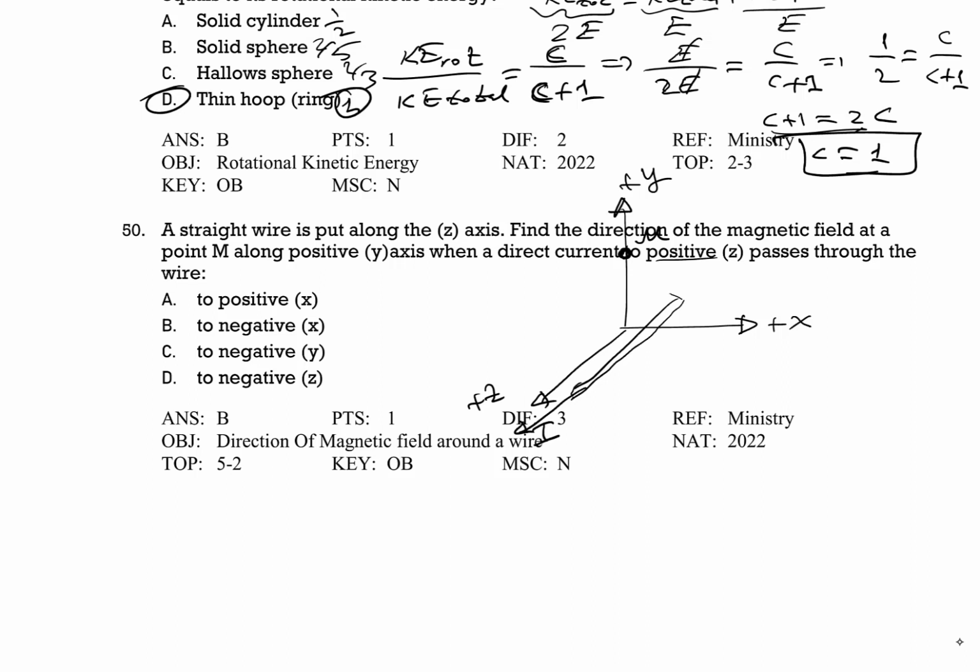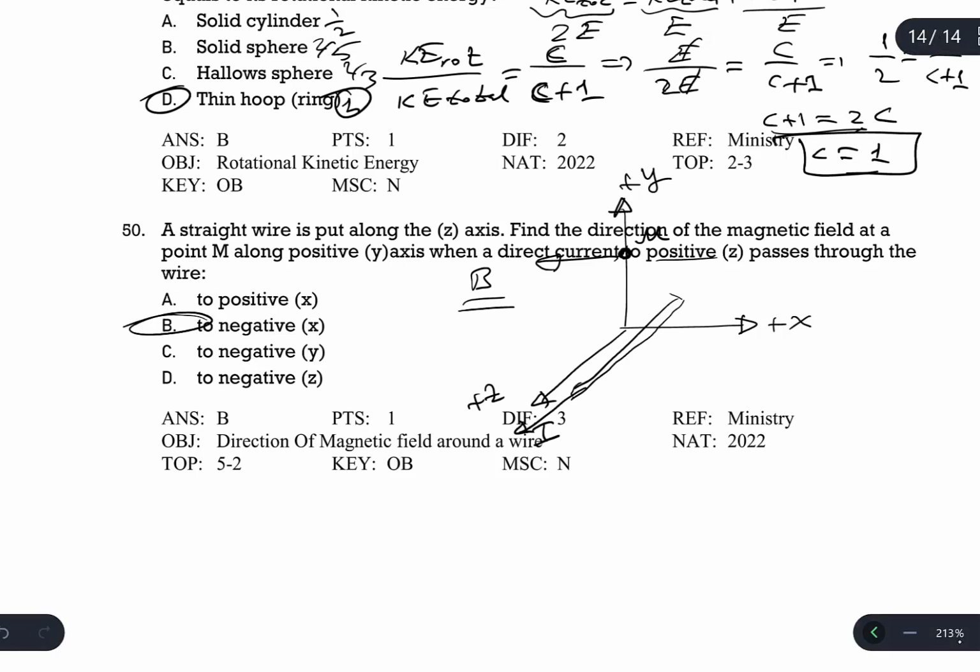When you do this, at the location of M your fingertips point in the negative x direction. So at this position, the magnetic field is going to be in the negative x direction. So this is the answer for this question.